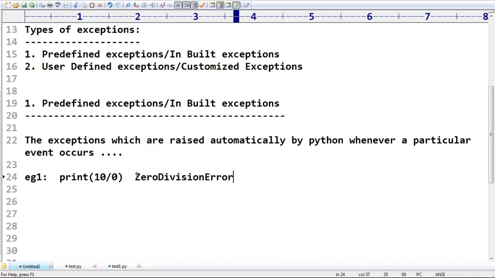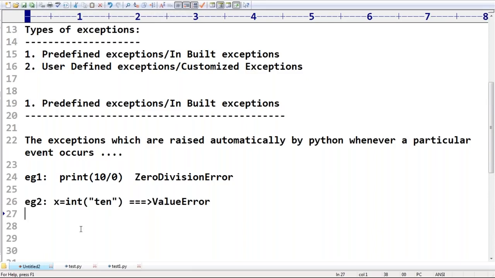Similarly, whenever we try to convert an input value to int type, but the input is not properly formatted, we are going to get ValueError. For example, int of 'ten'. 'Ten' is not a number, so immediately we get ValueError.